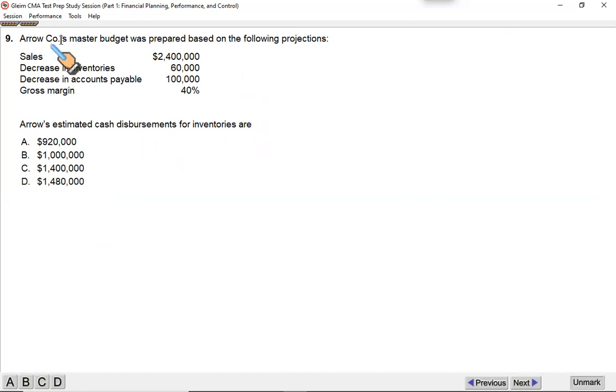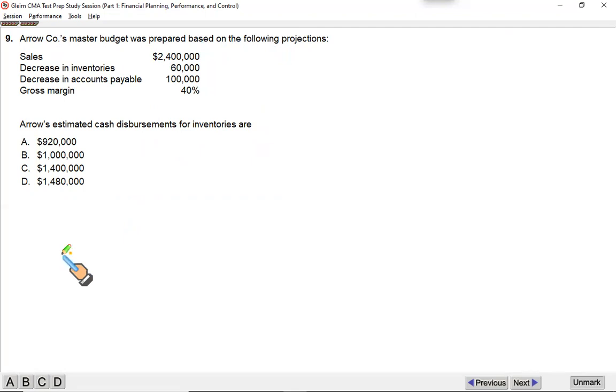Now, Arrow Company's master budget was prepared based on the following projections. Our sales are expected to be 2.4 million. Our inventories are going to decrease by 60. Our accounts payable are going to increase by $100,000. Our gross margin is 40%, just these 4 items. You are required to estimate the cash disbursements for inventory, or the cash you are going to pay to your suppliers. There are 2 approaches. One is a little longer and makes more sense to accountants. The other is a bit shorter. I will do both. Whichever you find comfortable, you can go with it.